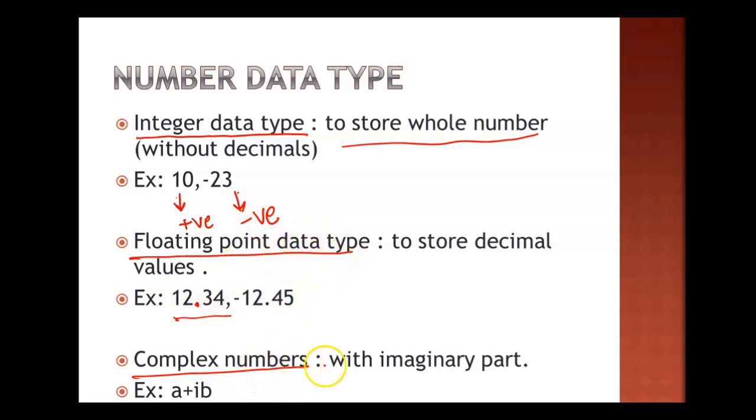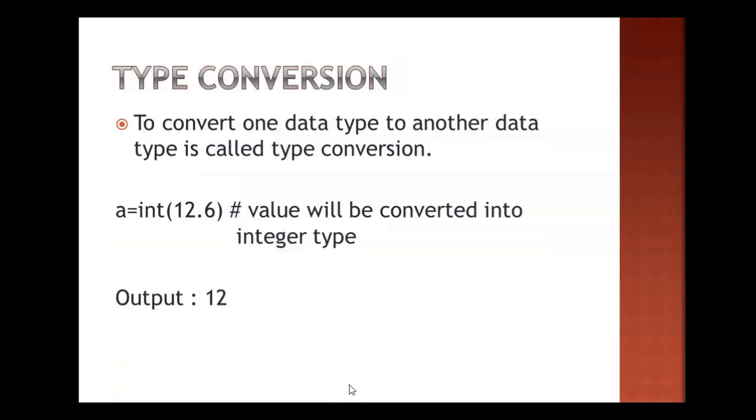Next is the complex number, in which you have the imaginary part also. So you have a plus ib. In case if you want to work with the normal number and the imaginary part, then we have a complex number here.